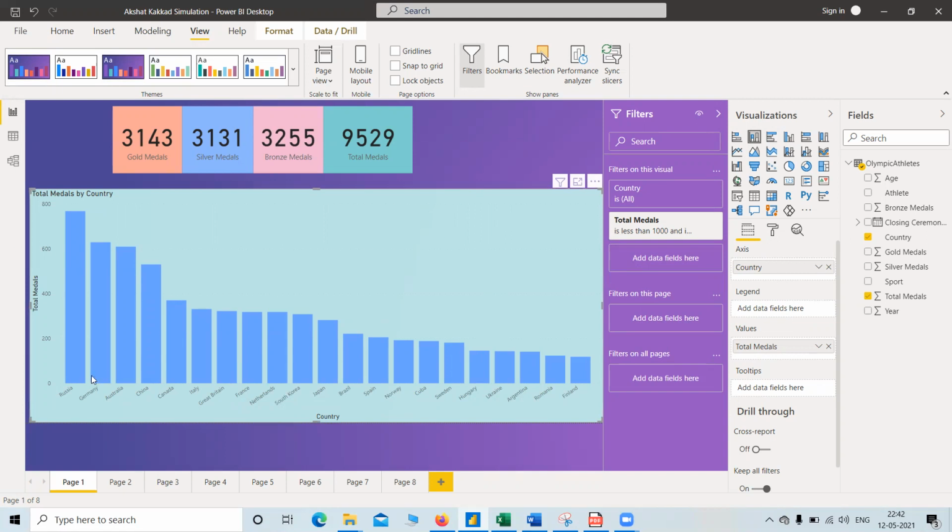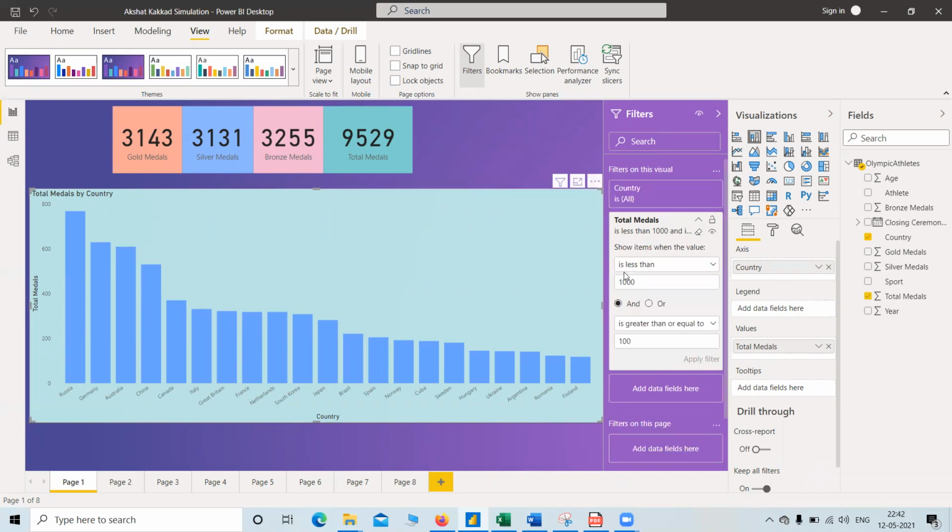So we can analyze which country has gotten how many medals. Now we can also apply filters over here. I have applied one filter that if the country has less than 1,000 and more than 100 total medals, then only we include the country over here.